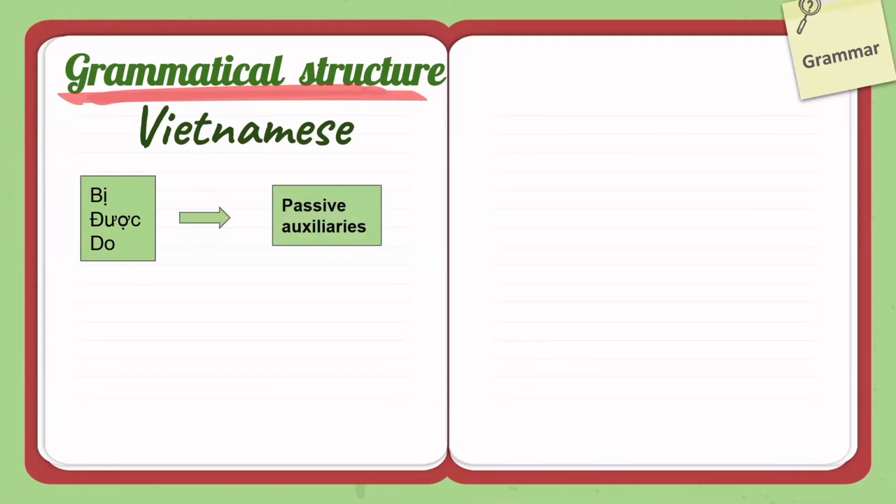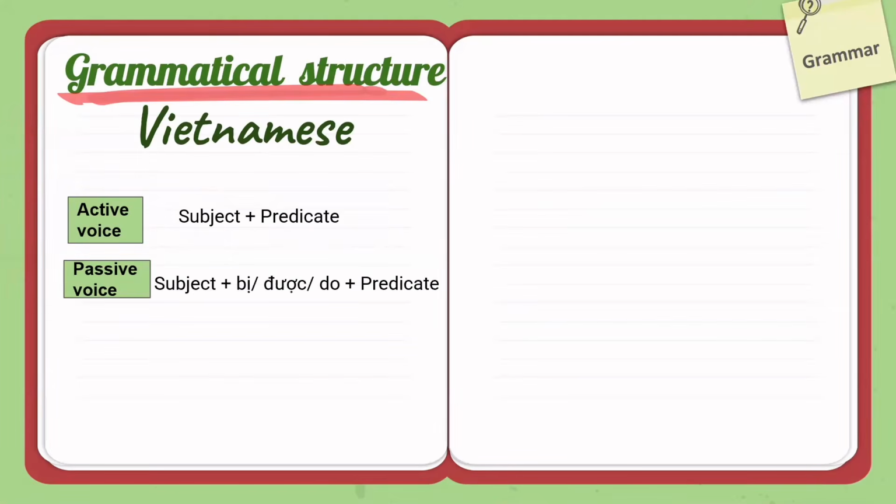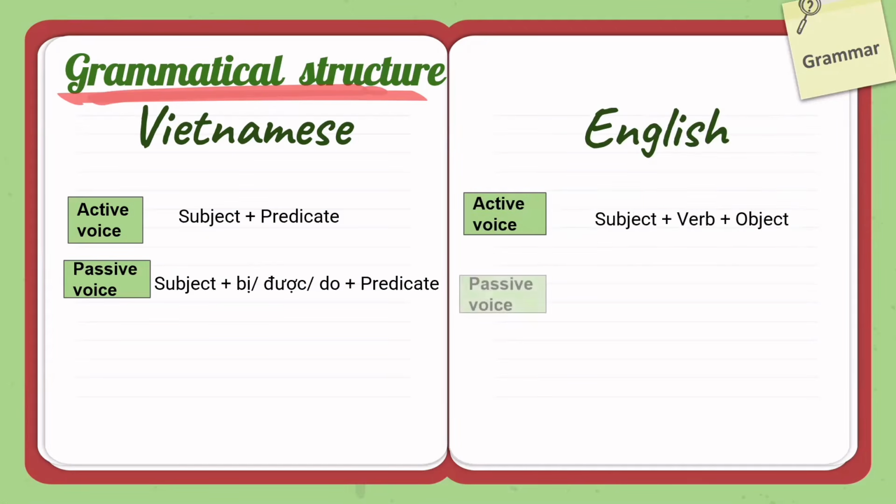But let's see a form in active voice first. We're gonna have subject plus predicate. After adding passive auxiliaries bị, được, do, it turns to subject plus bị, được, do plus predicate. On the other hand, passive voice in English is expressed through a grammatical way with a clear and fixed form.